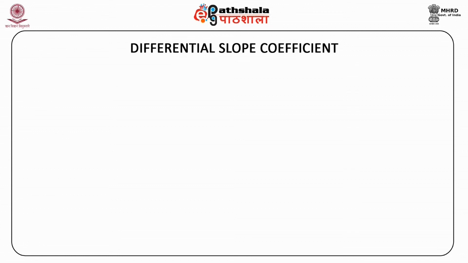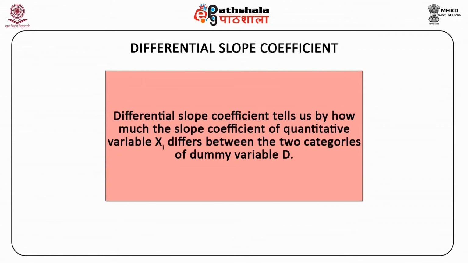Beta 4, which is the differential slope coefficient, tells us by how much the slope coefficient of quantitative variable xi differs between two categories of dummy variable d. The example in the following slide will create further understanding on this concept.